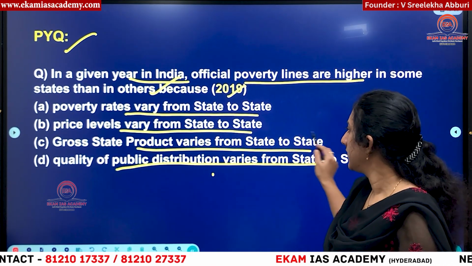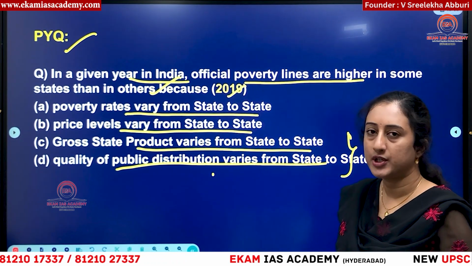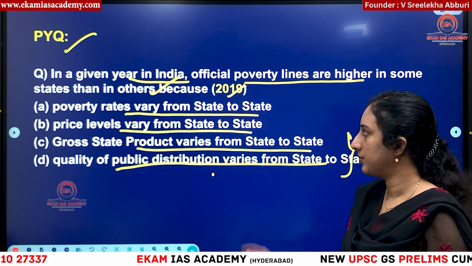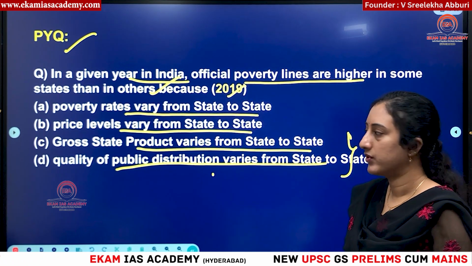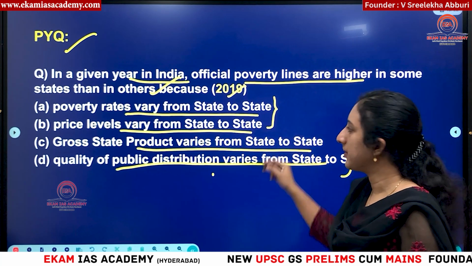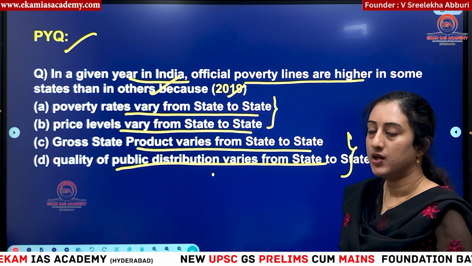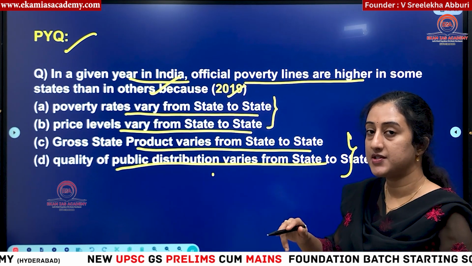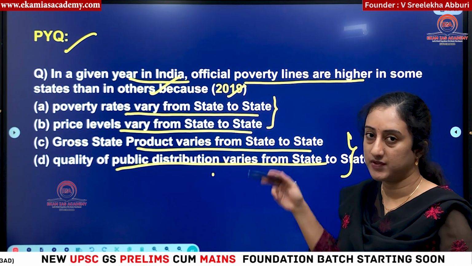If you have seen, these two options have no probability to become answers, right? Because gross state product varies from state to state anyhow, but that doesn't have any relation to poverty. But here, options can be between these two. When we discussed poverty estimates in India, we saw different committees suggesting different recommendations with respect to poverty.